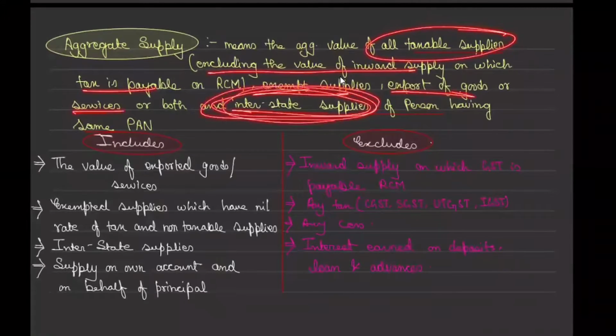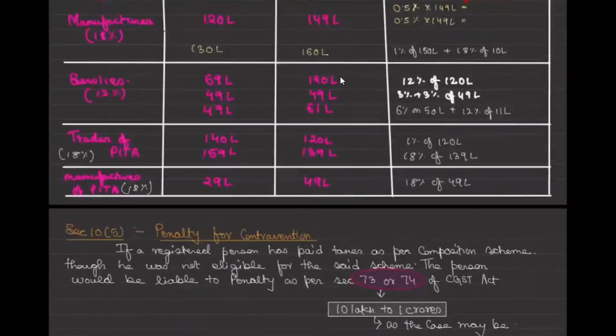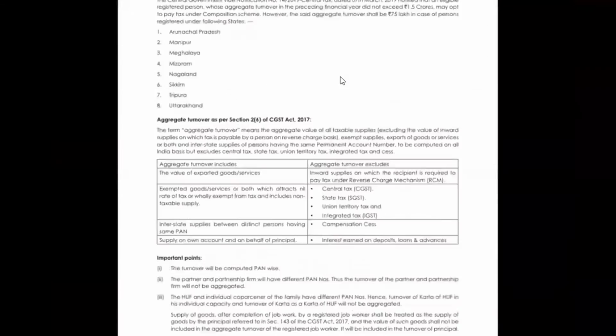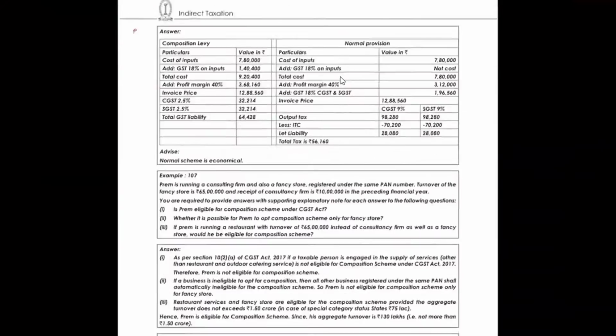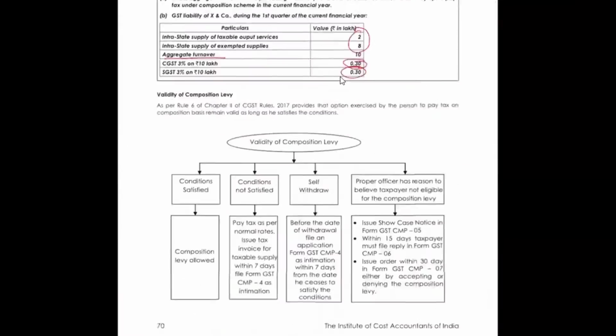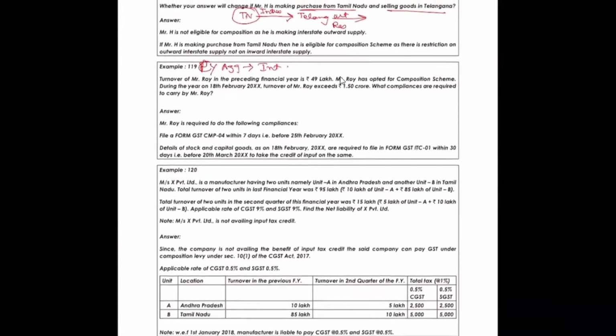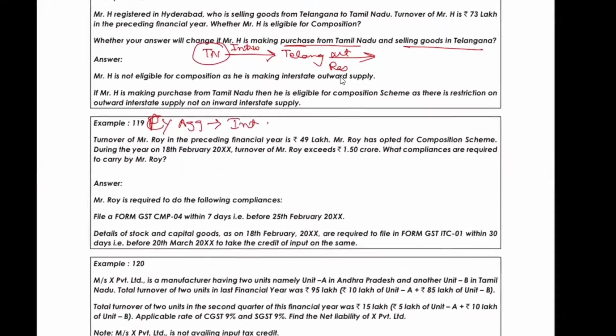Because in aggregate turnover we see the previous year, so there might be possibilities that when you were not registered, you might have done some interstate supplies. So that is included in aggregate turnover, correct? So that's why I was not very sure of that condition, or maybe I'm not good enough to get the point of what they are saying. But that won't make any change, because whatever answer should have come, we have given that.